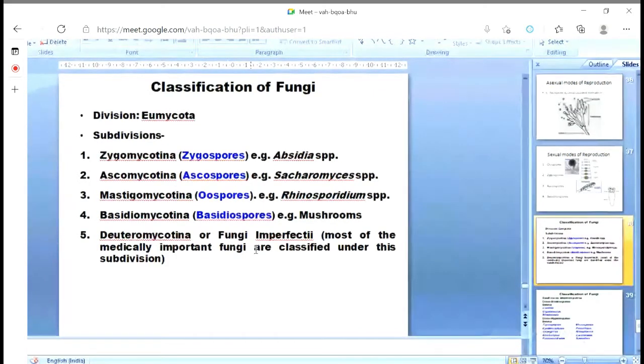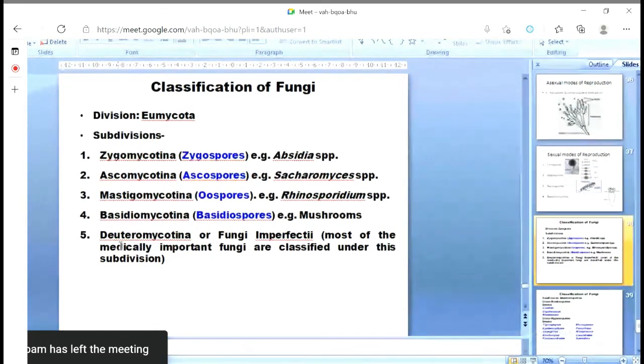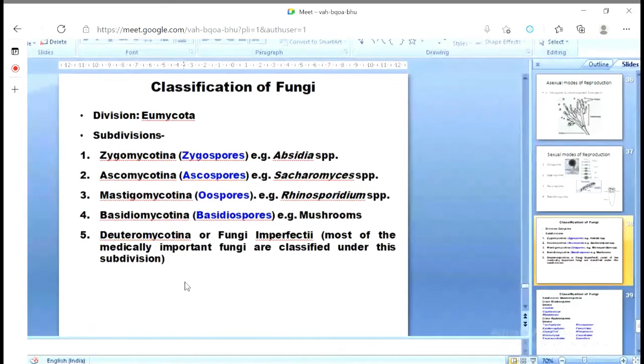But under the subdivision Deuteromycotina, the sexual reproduction method is not yet clearly defined. We do not have a great idea about their sexual reproduction or their spores. That's why they are known as fungi imperfecti or Deuteromycotina. Perfect does not mean that the fungi look very perfect. That is not correct.